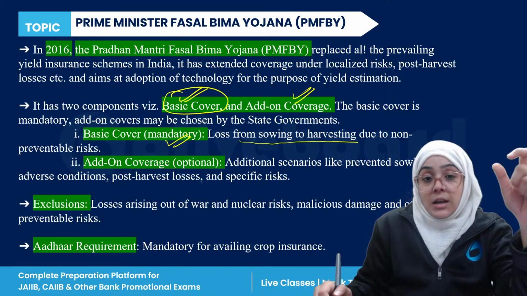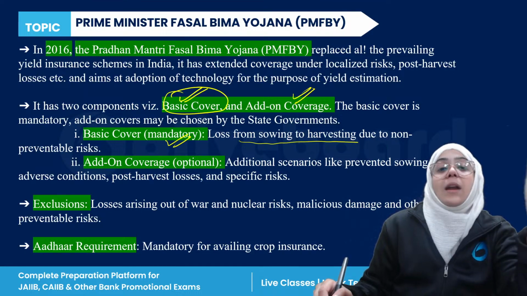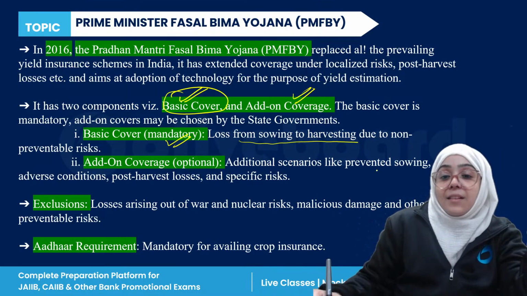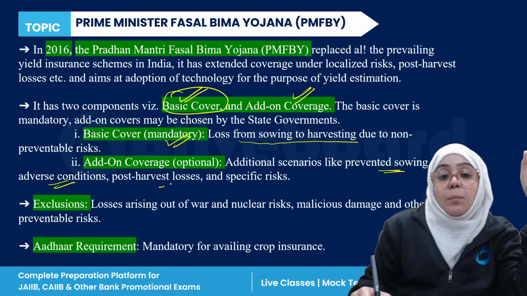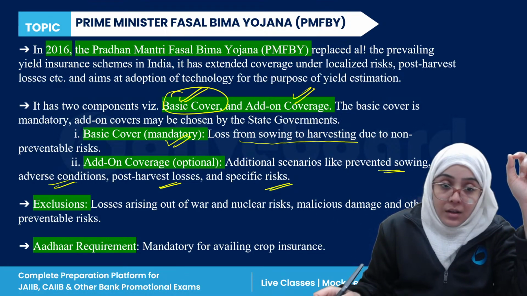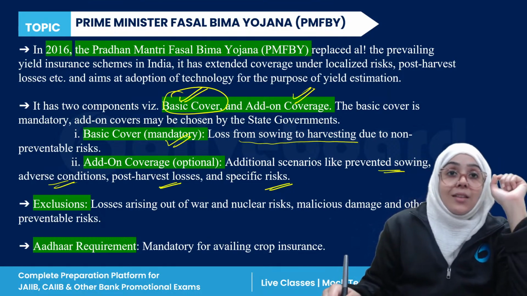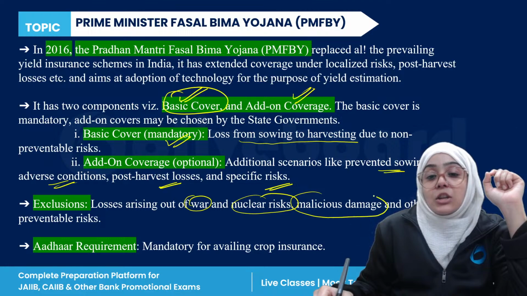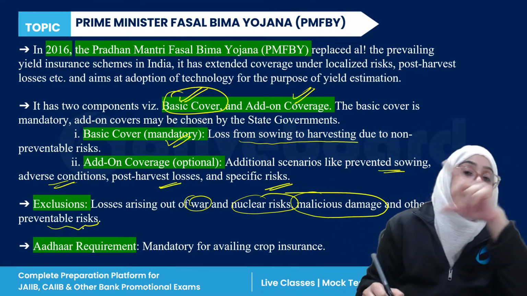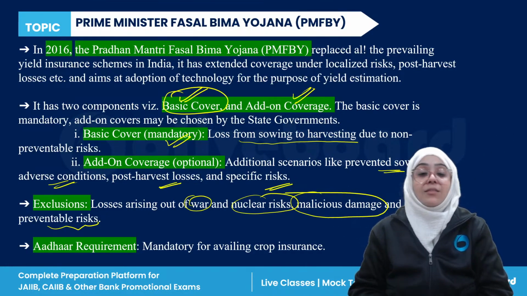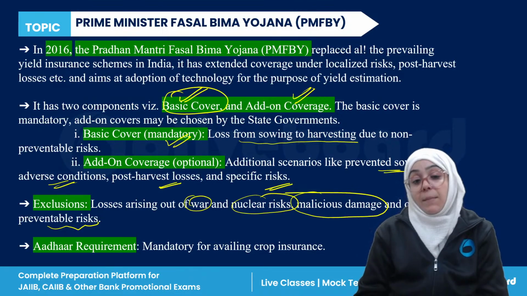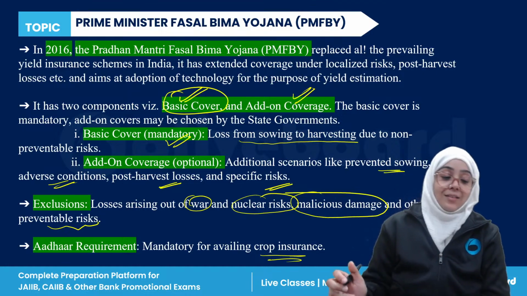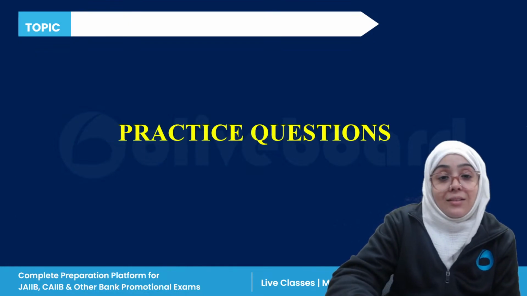Now, add-on coverage is additional and optional. You can pay and have the add-on coverage. Add-on coverage helps in preventing sowing, adverse conditions, post-harvest loss, and specific risk. Now, what are the exclusions? If there is a loss that arises out of war or nuclear risk, or any malicious damage or preventable risk, then these are excluded from Pradhan Mantri Fasal Bima Yojana. Aadhaar is mandatory for having the crop insurance. Clear? So this is the important thing related to this chapter.